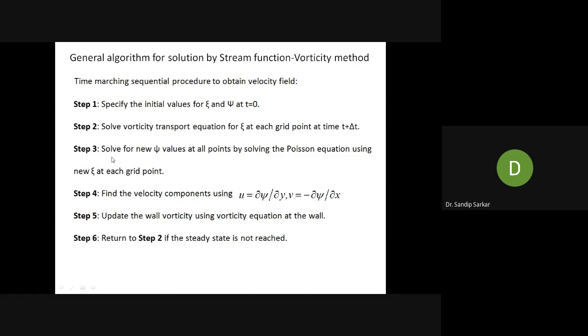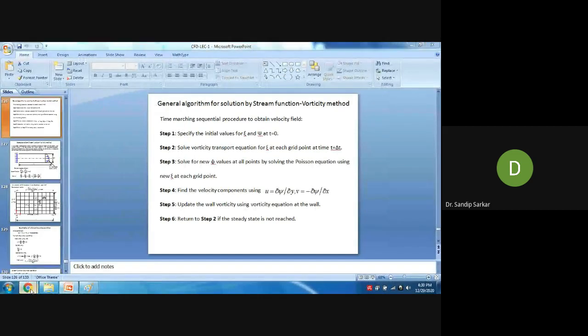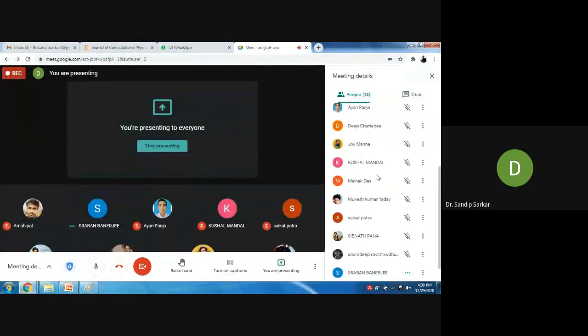Clear the algorithm? If after step 6 it is transient, then you have to move to step 2. If steady state is not reached, that means your primary objective, the error value between 2 time steps being minimum, is not met. If it is less than epsilon, then you can stop the iterations. If it's not, you have to continue the iteration steps from step number 2 onwards. Is that clear?